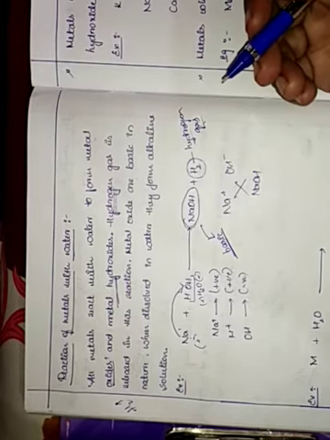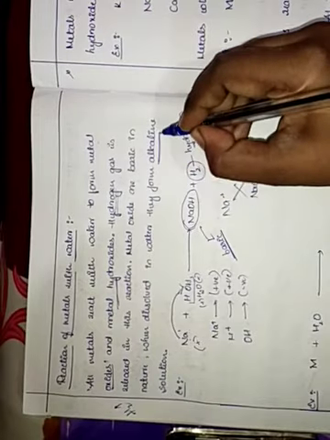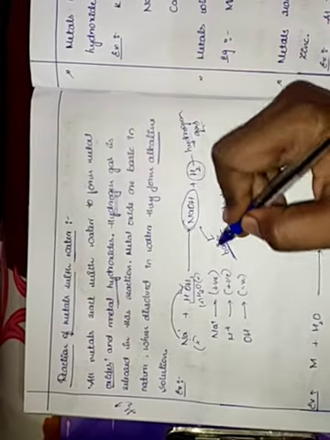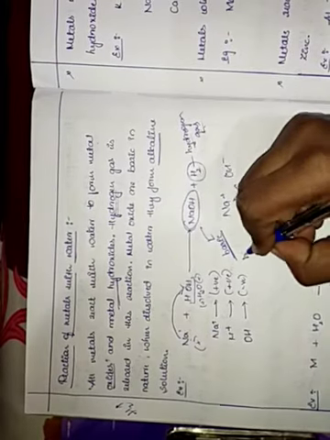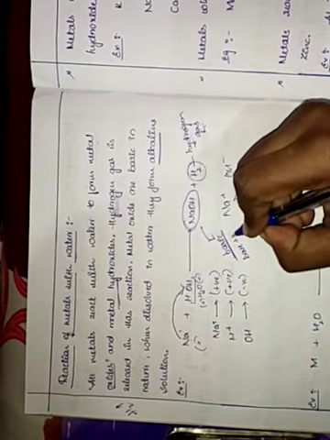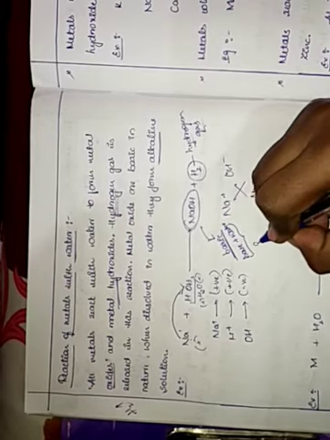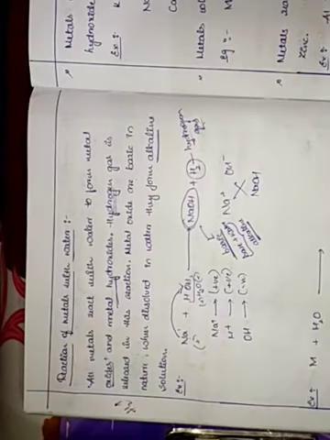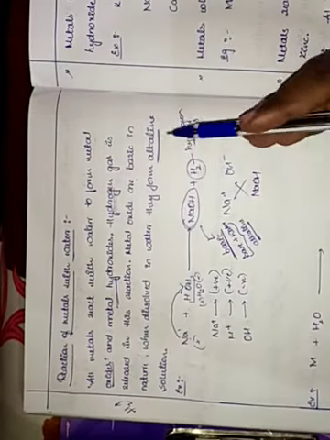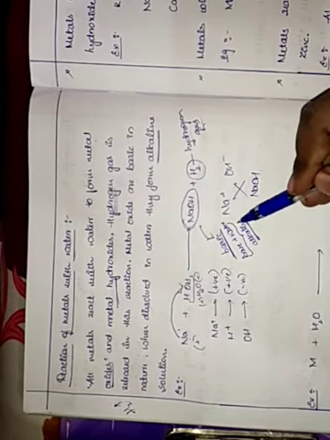When base is reacted with water, they form alkali, which means alkaline. Got it? Base, when reacted with water, forms alkaline, or alkali we can call it, alkaline also. Alkaline means base plus water reacts and we get alkaline.